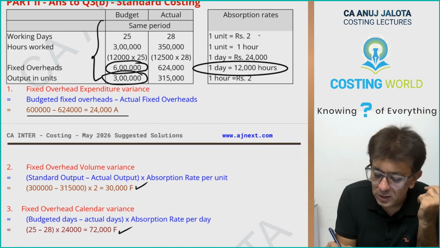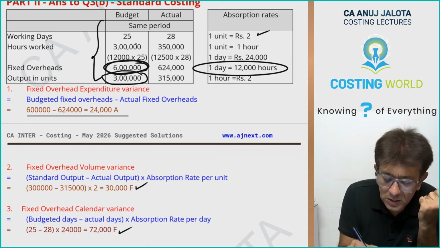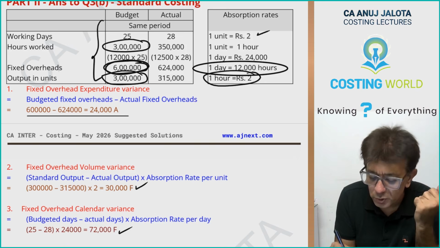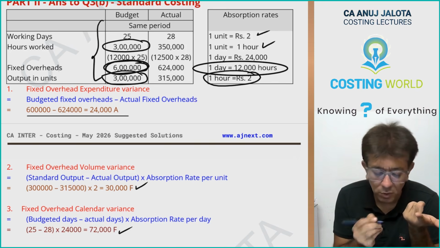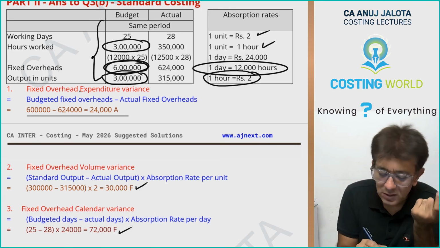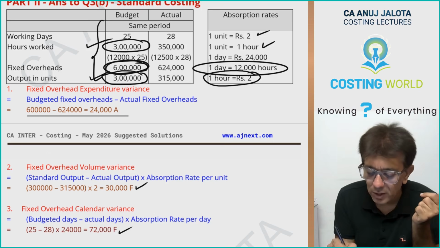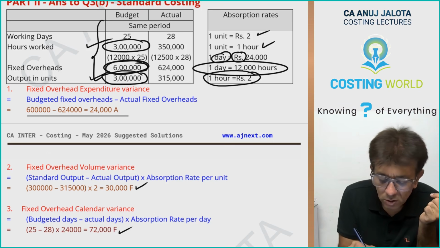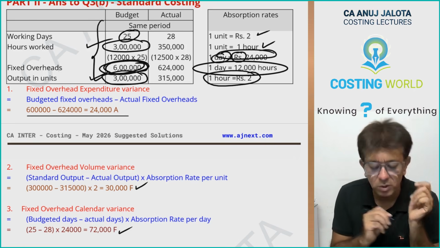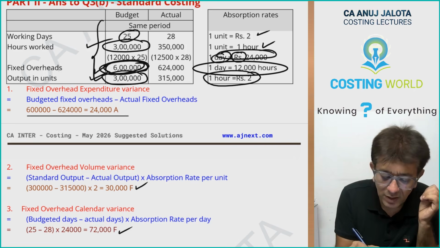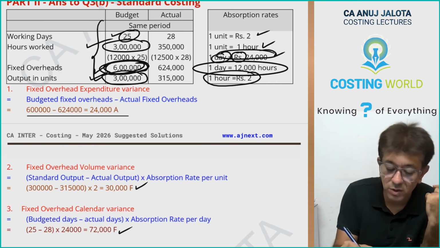Rupees upon units will give you the absorption rate per unit. Rupees upon hours will give you the absorption rate per hour. 1 unit is 1 hour, that is known to us. In case you want to compute it, that is 3 lakh hours divided by 3 lakh units. And lastly, 1 day is how many rupees? It will be rupees upon days: rupees 6 lakhs divided by 25, which gives 24,000. I think I spoke something wrong, so I just repeated that.